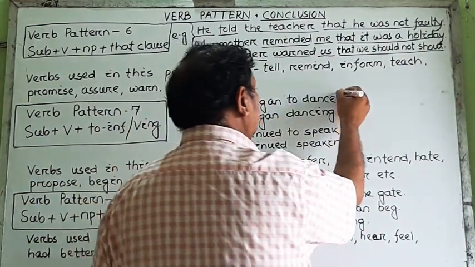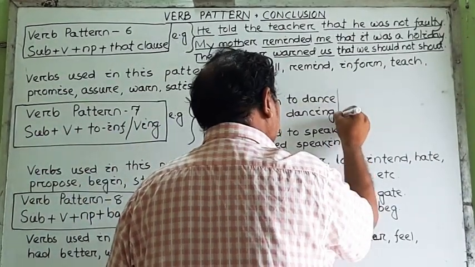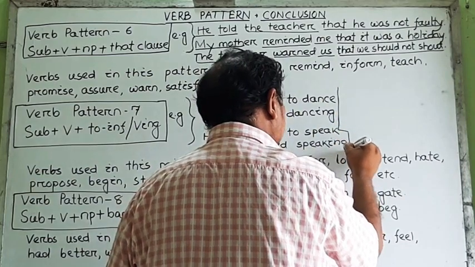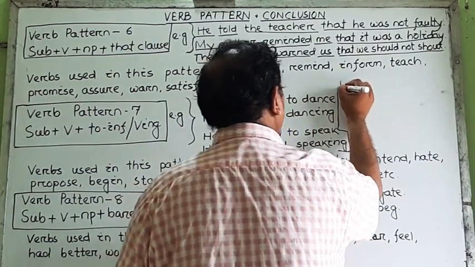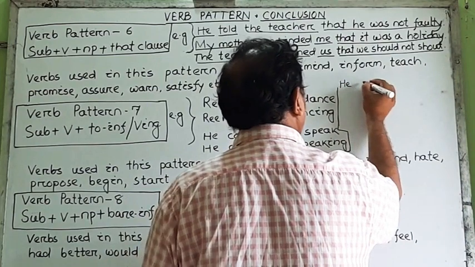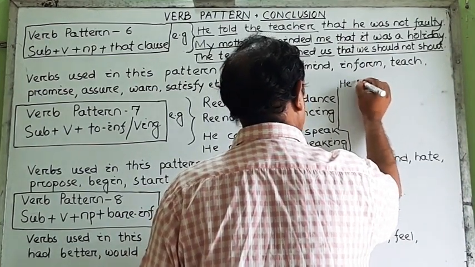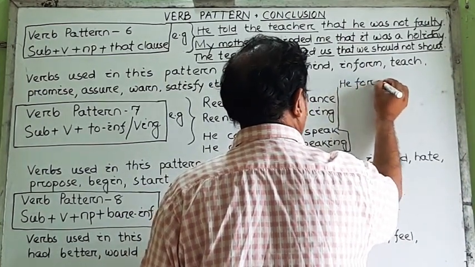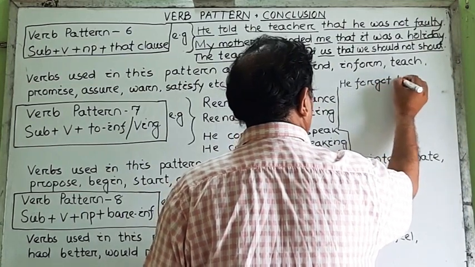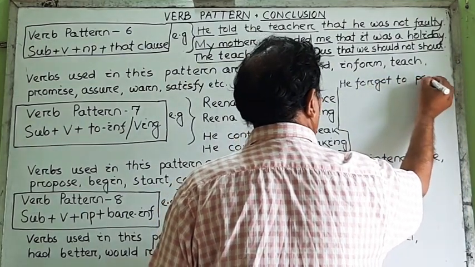Suppose we may have the other example. Suppose I will give you a very short example. He forgot to post the letter.